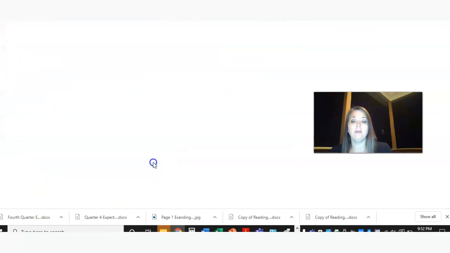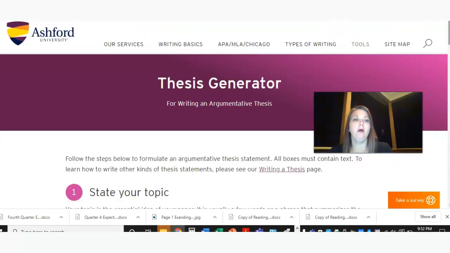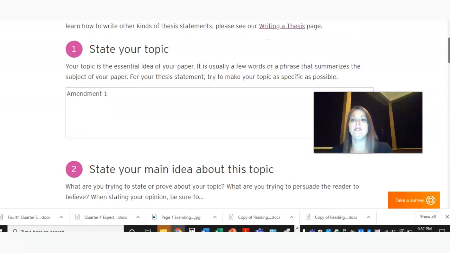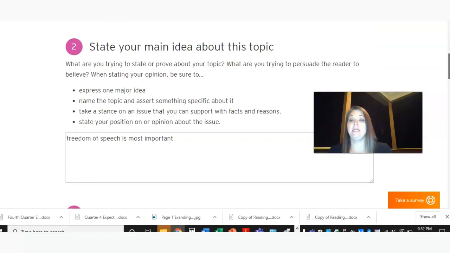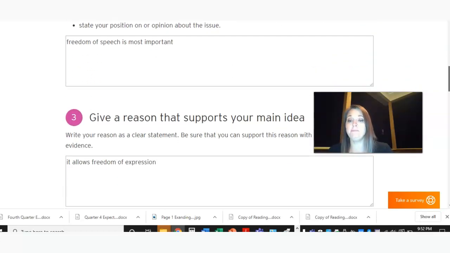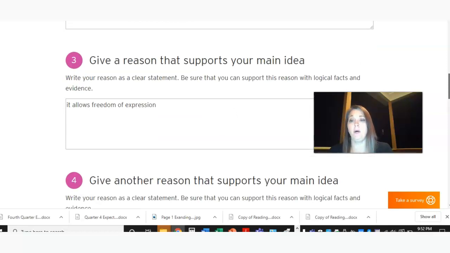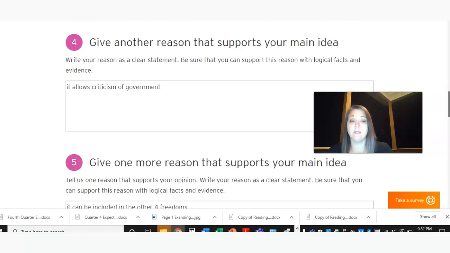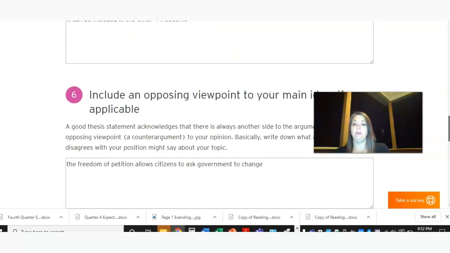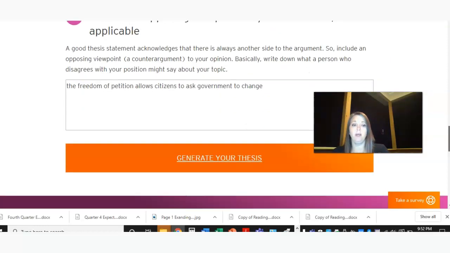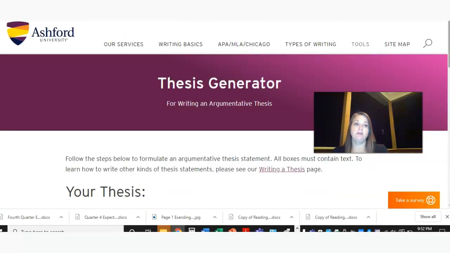Now you can go ahead and click on the thesis generator from Ashford University, of course, we've done that before. It will help you state your topic, like I've got Amendment 1 here, and then where I stated my main idea, that freedom of speech is the most important. Then I gave 3 reasons why: there's my first reason, second reason, and third reason. And then I've got my opposing viewpoint: freedom of petition allows citizens to ask government for change, and that's very important. Then you could click Generate Your Thesis.